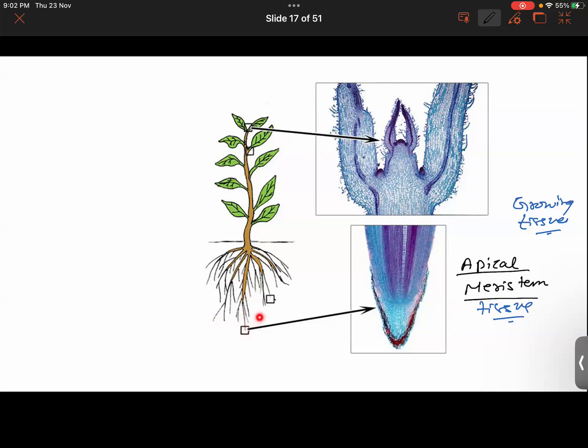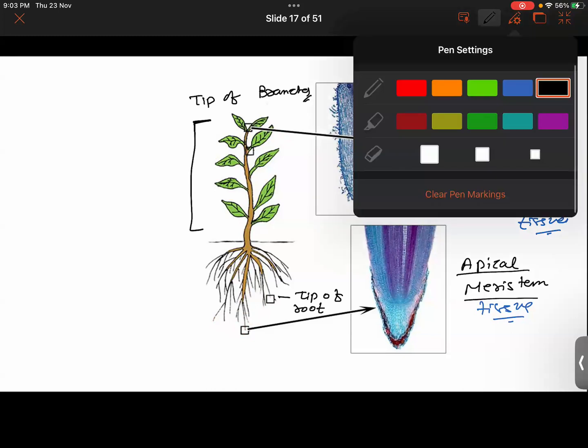Look at where the boxes are pointing. They are pointing at both of them, exactly. It is found in the tips of the roots, and it is found in the tip of branches as well, basically the tip of the shoot system. Hope it is clear to both of you.